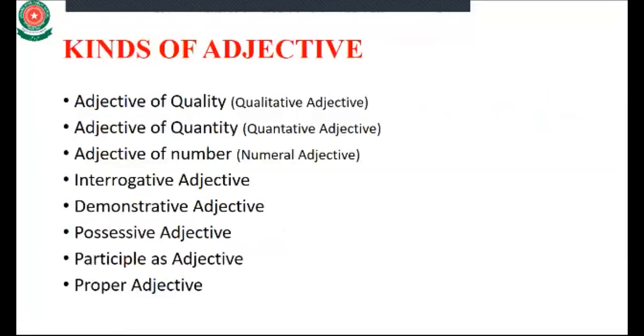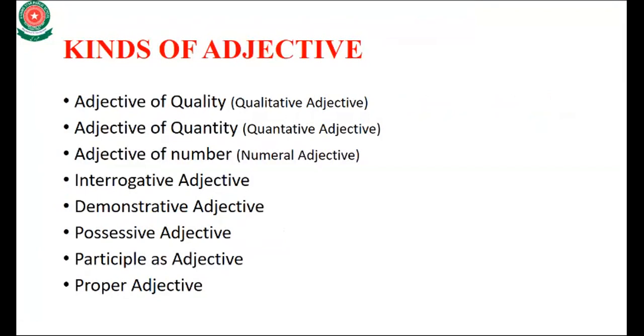Next are the kinds of adjective. There are 8 kinds of adjective. First is adjective of quality, also known as qualitative adjective.